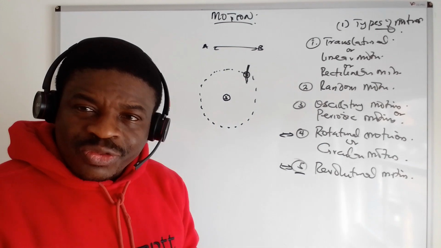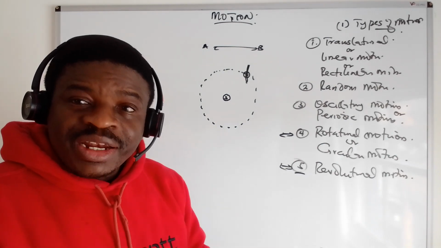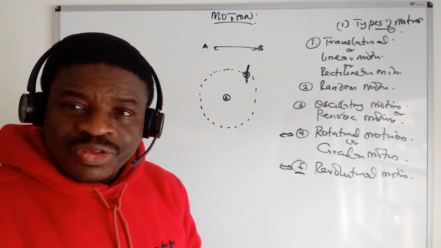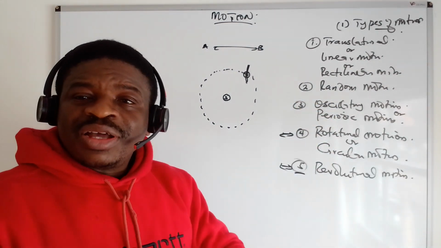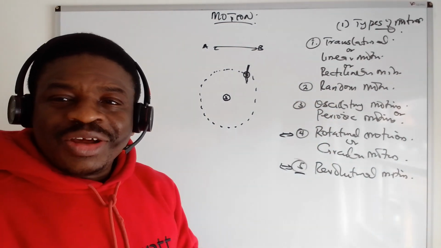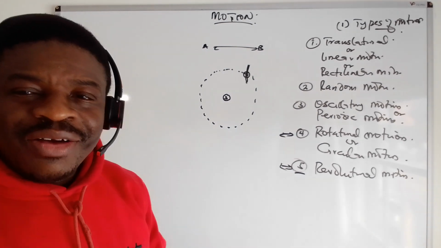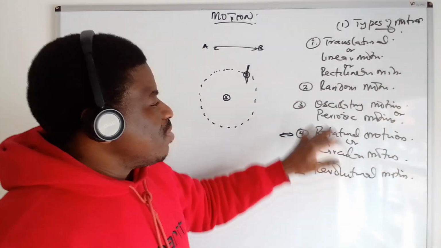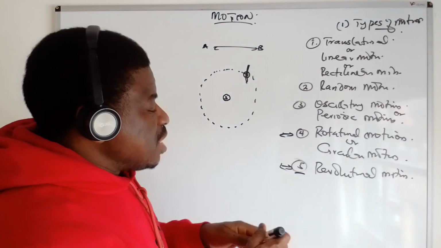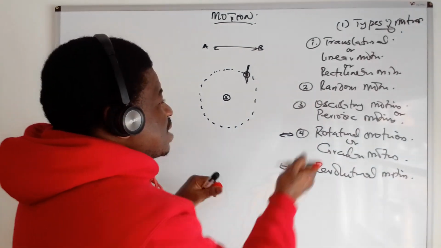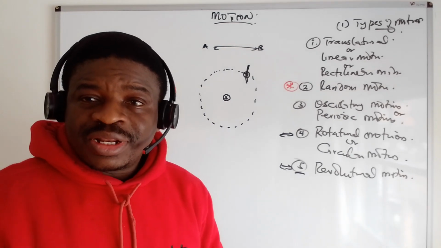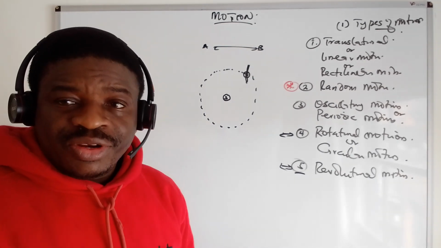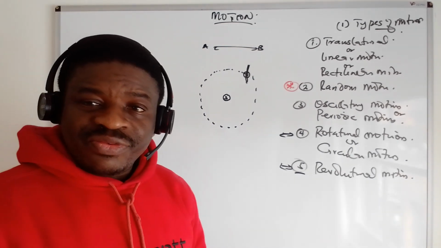When you look through a microscope at pollen grains moving in water, you see the way they move haphazardly. So random motion is called haphazard motion. This is the only aspect that is beyond the scope of this class in terms of calculation, it belongs to higher physics, advanced level physics.